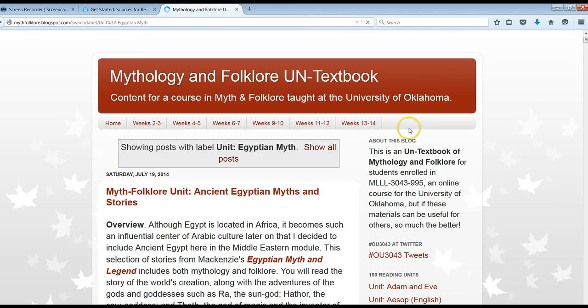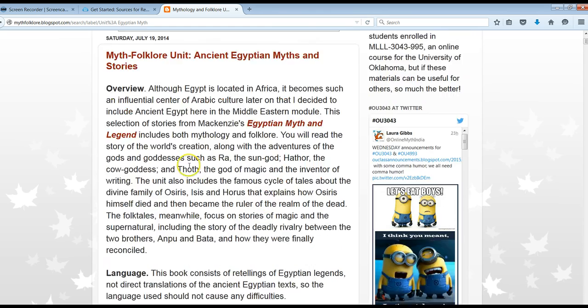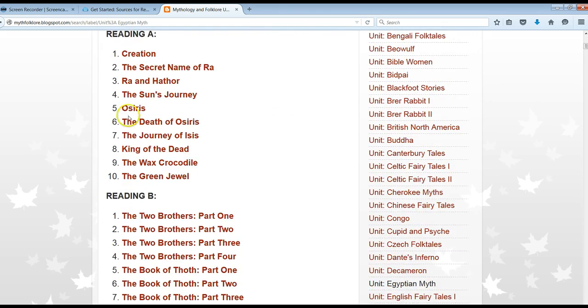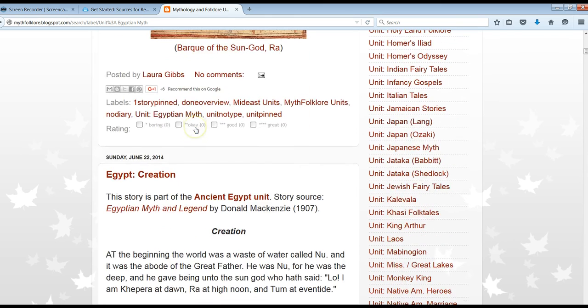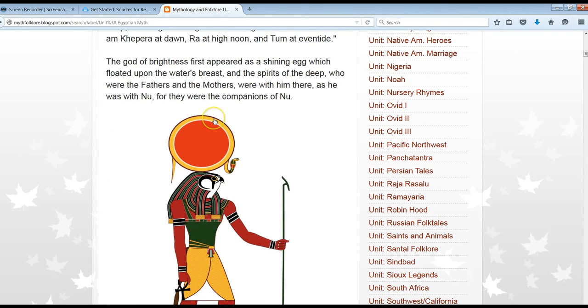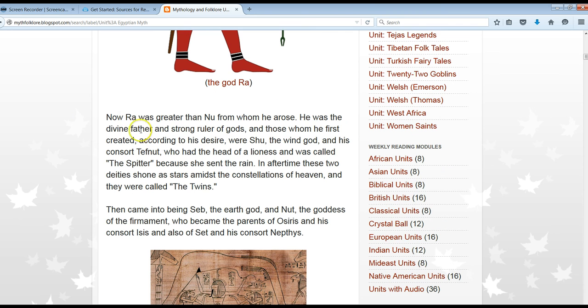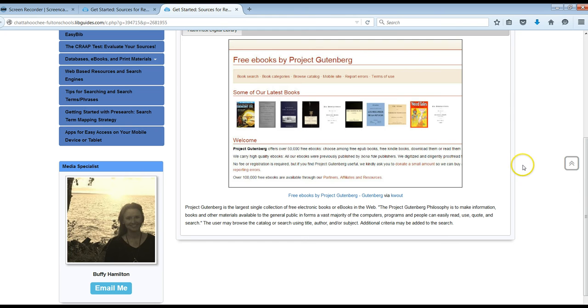Here's the unit on Egyptian myths, and I can go through and look at the overview of the unit, and then I can go through and see what myths and stories I want to read. So again, it's not super fancy, but it's actually a really great online textbook, and a lot of you might find this easy to navigate and use. And of course, you could copy and paste the sections into a Google document or Microsoft Word, and then print them if you feel like you need a hard copy to read. So that's the untextbook.